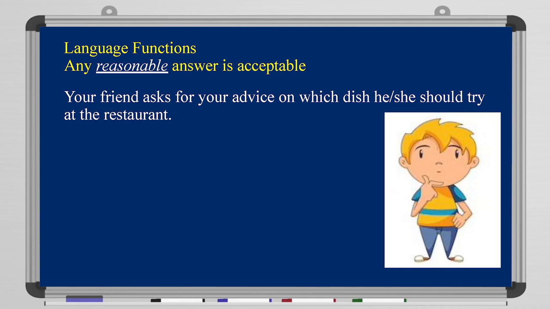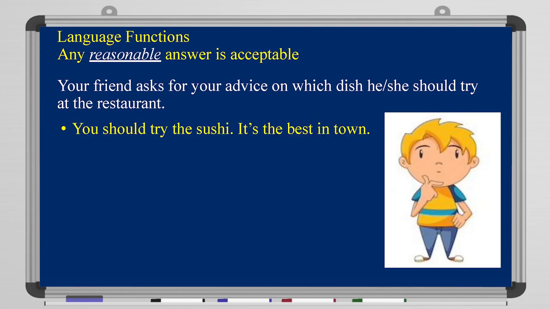Any reasonable answer is accepted, as long as it's logical too. Okay? A logical, reasonable answer is accepted here. So, what do you think? Maybe I don't like what you like, right? Especially when it comes to food. Maybe I like pizzas, you like burgers or whatever. Okay? So what would you say in that situation? For example here, you should try the sushi. It's the best in town. Maybe you don't like sushi, maybe you can go for pizza. All right? You understand the concept here? Any logical, reasonable answer is accepted.